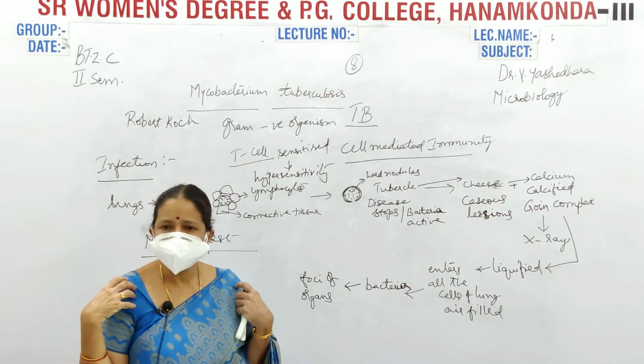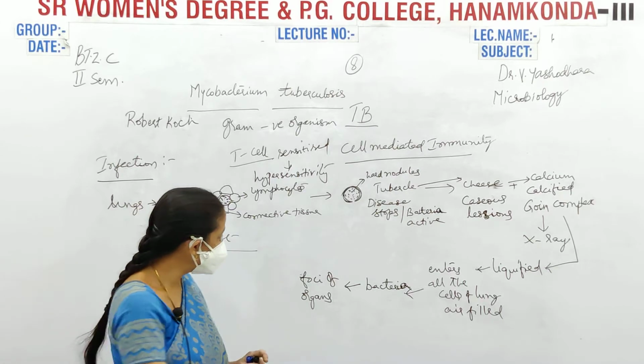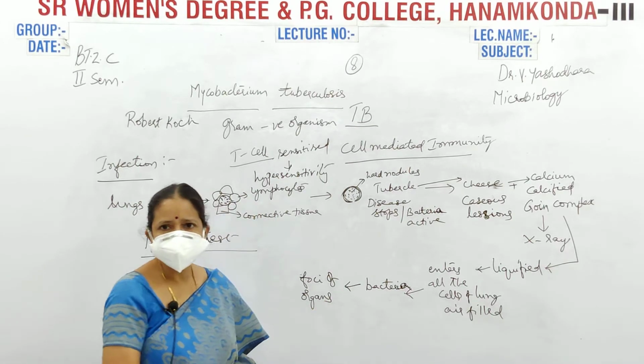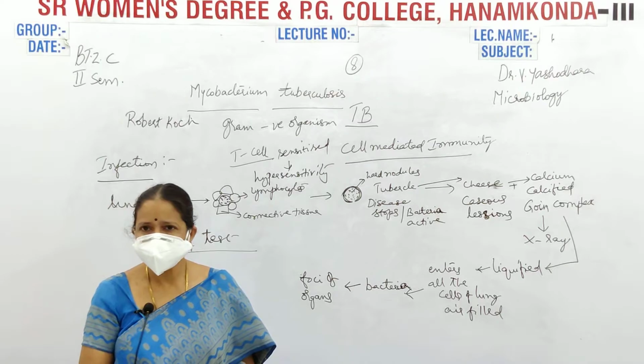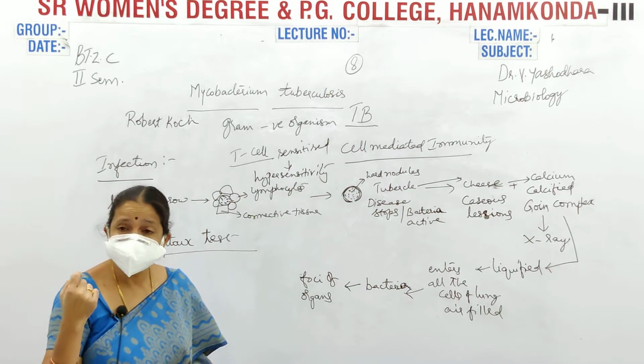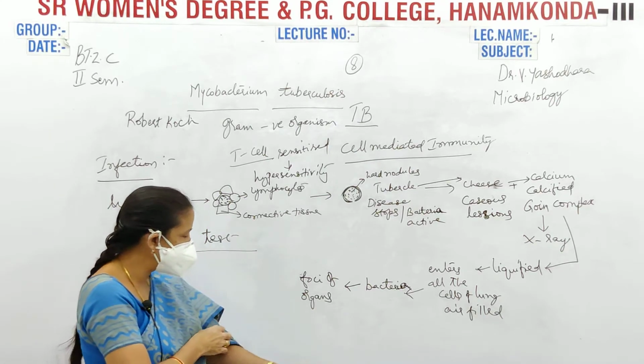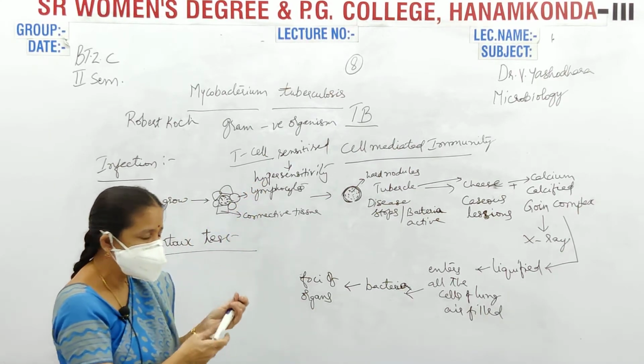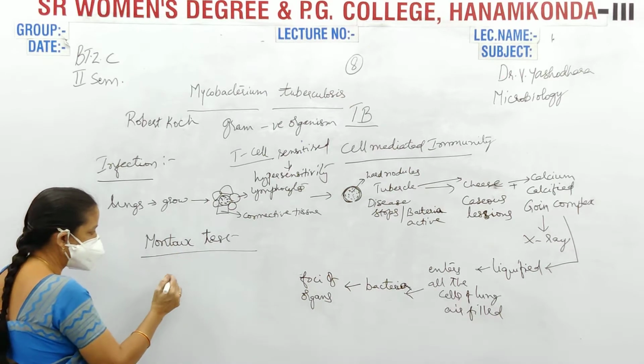Now, when our body is having infection, why? Because it enters into the foci of organs. If infection is more, it enters into the foci of our organs. When it has entered into the foci of our organs, that means infection is there, then you have to give this Montauk test.